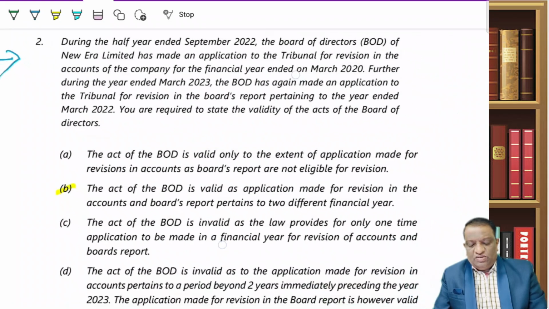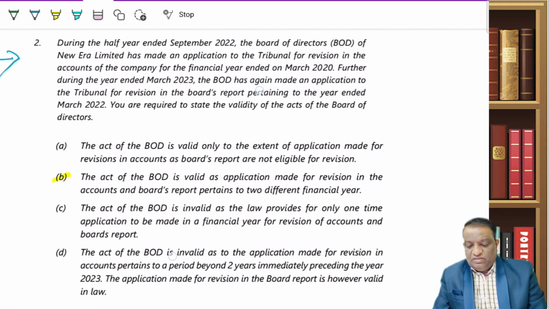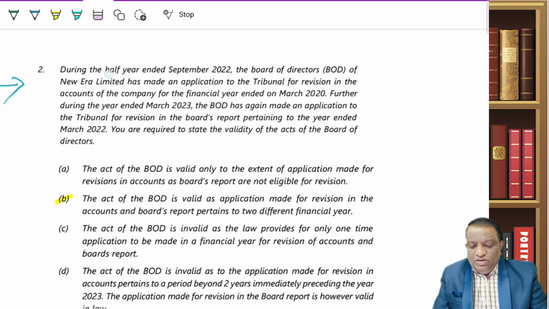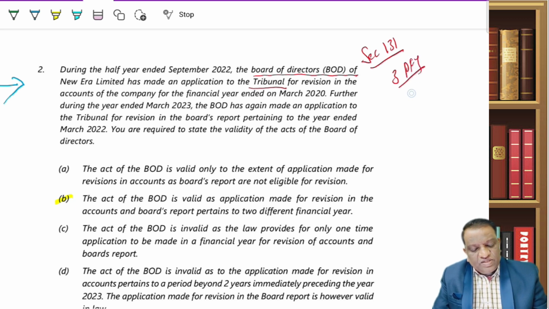Now, look at the question from examination. During half year ended September 22, the Board of Directors of New Era Limited has made an application. See here who is making an application to the tribunal. So, application is made to the tribunal, but who is making it? It is the directors. So, therefore, section 131 gets attracted. And once section 131 gets attracted, 3 preceding financial years is what you should keep in mind. And the revision can happen only once a financial year.